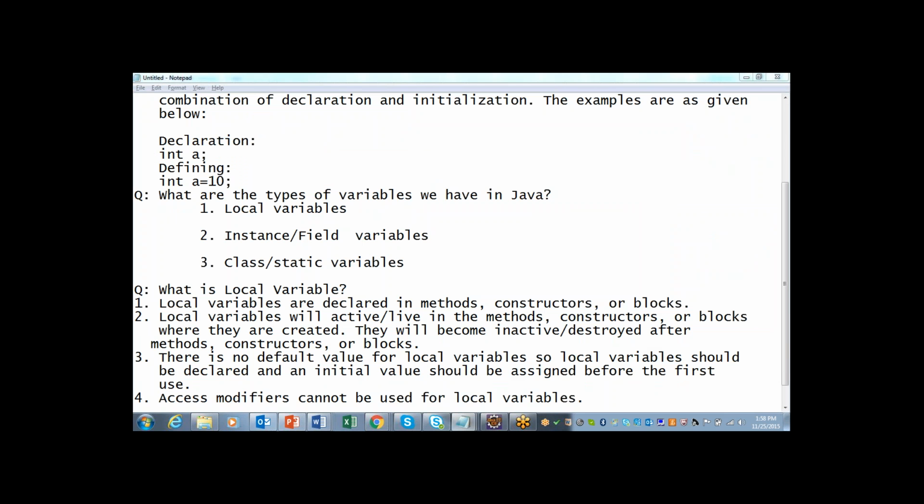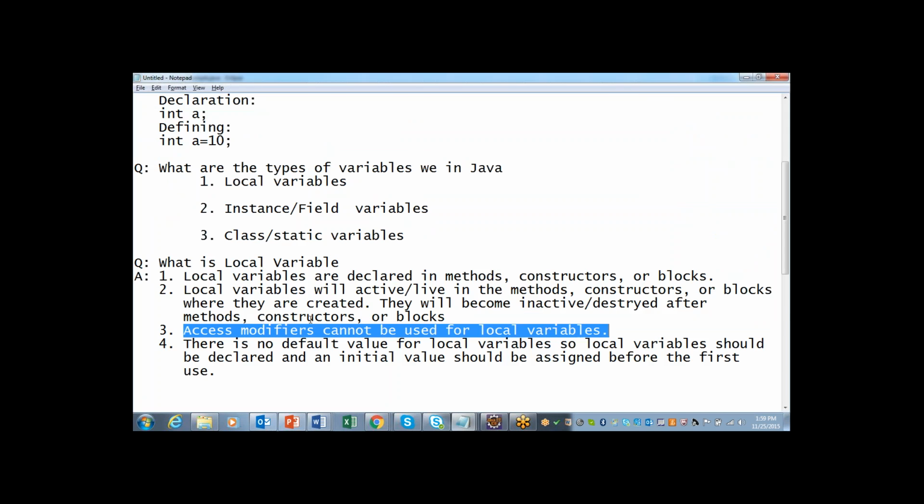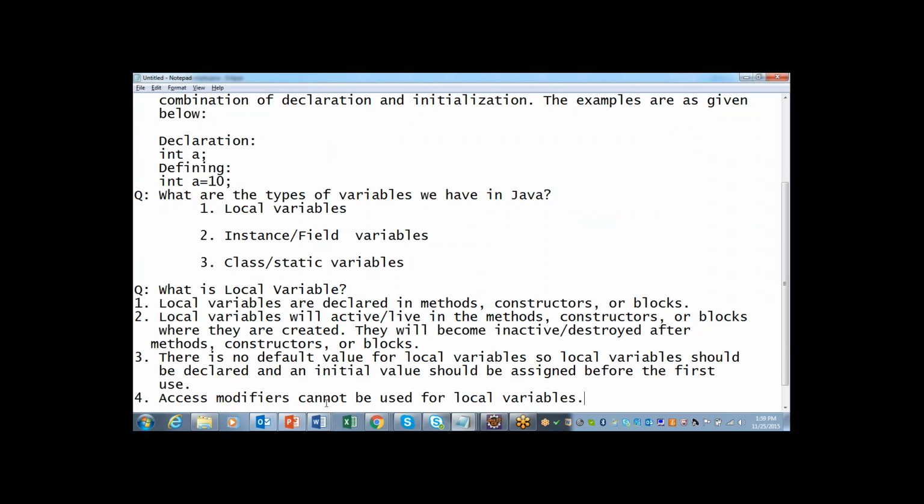Fourth point, we have to tell that access modifiers cannot be used for local variables. You can see here I have defined a variable called int a equals 0, but I have not used any access modifiers such as public, private, and so on. So the point says that access modifiers cannot be used for local variables.